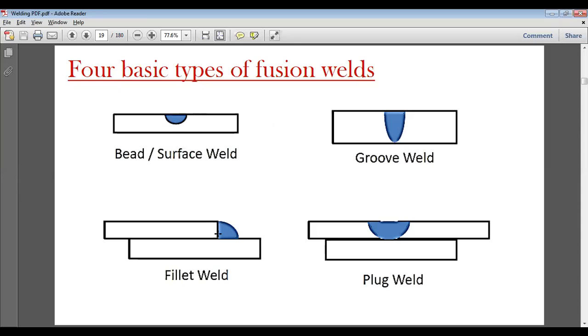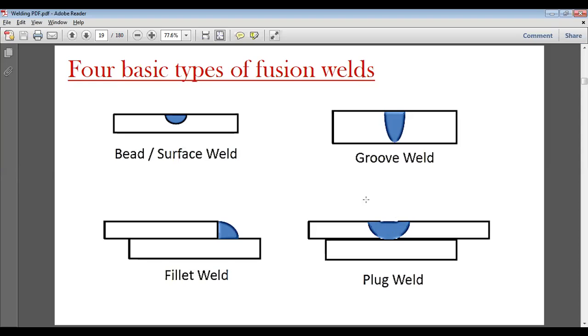One is an edge, another is a face. Similarly, in plug welding, we have two metals over each other and we apply a pool on the face of this metal. So these are the four basic types of fusion welding.